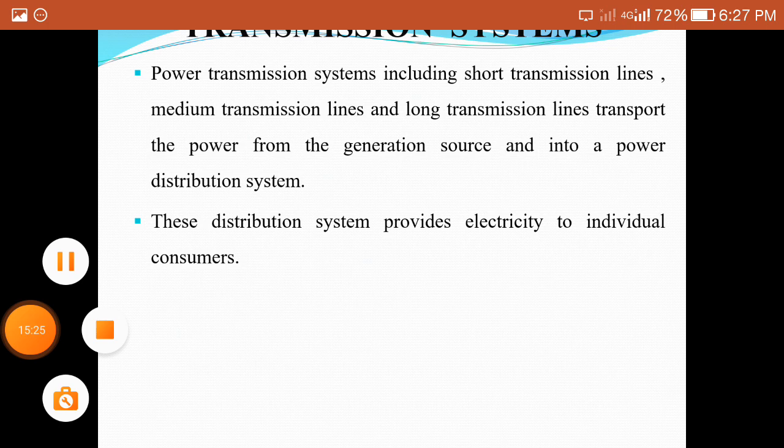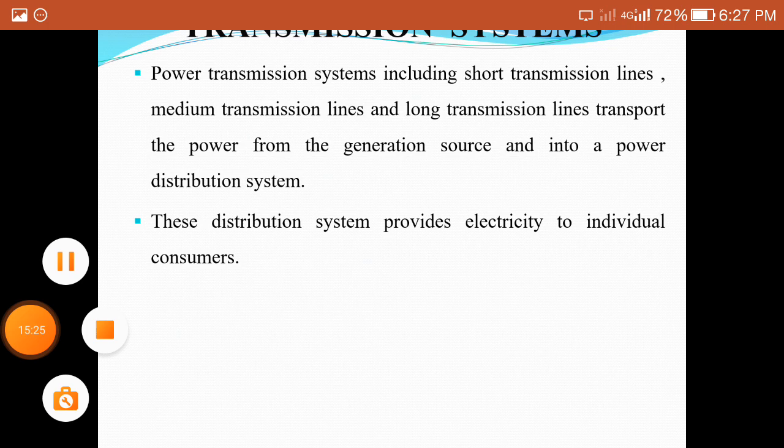Due to those losses, the efficiency will be reduced and the voltage regulation is also affected. All those values will be calculated in the case of a long transmission line. Due to the resistance, inductance and capacitance, we will calculate the efficiency and regulation.